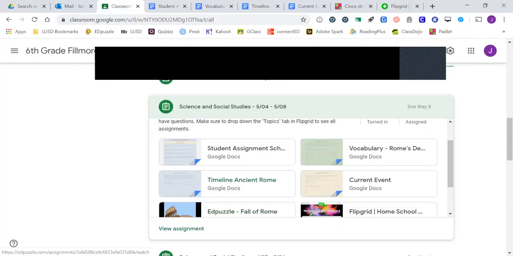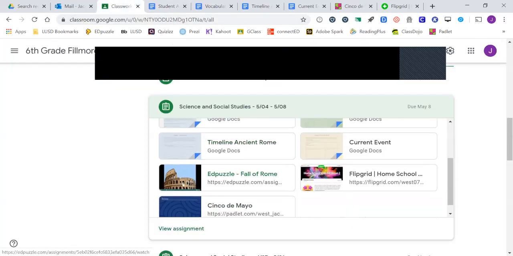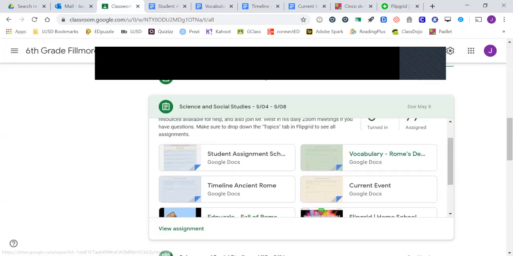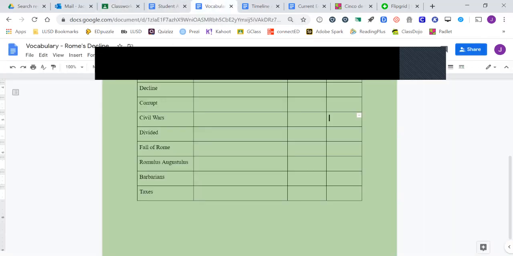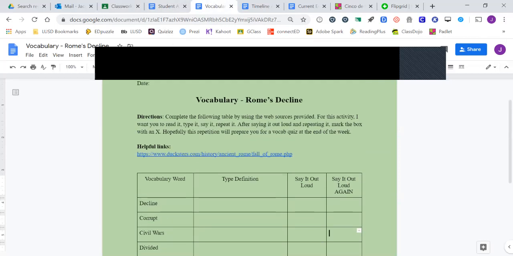Okay, now all of these can be opened up through Google Classroom, and I will start with the vocabulary. Feel free to follow along while I go through this as well. If you click on the vocabulary of Rome's decline, it would pull up this document. For this document, I'll read the directions.